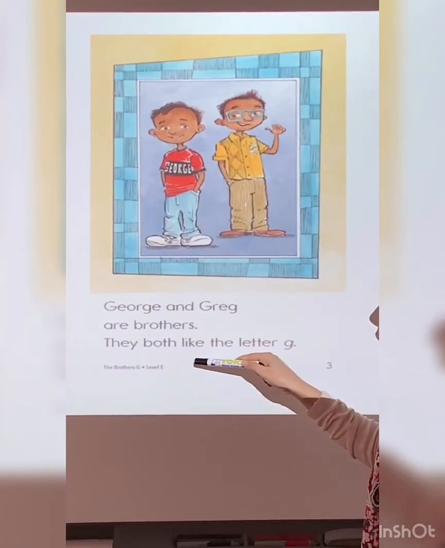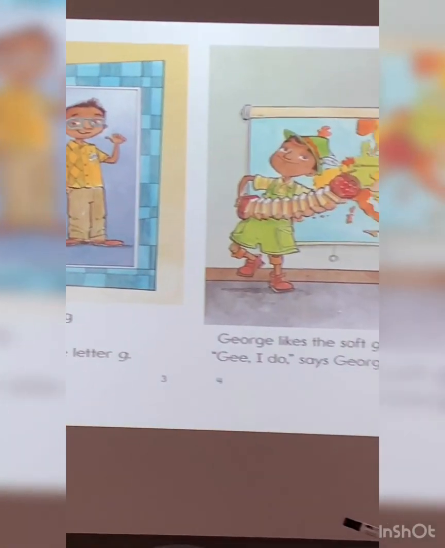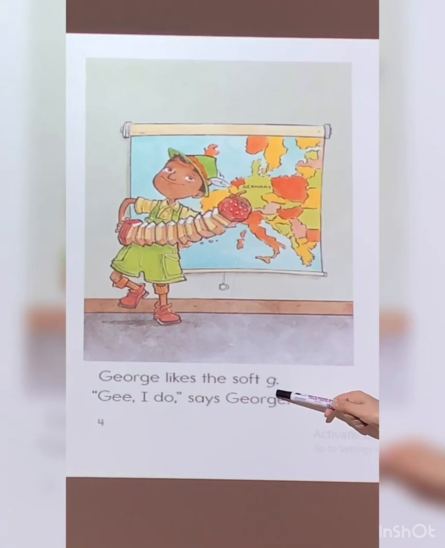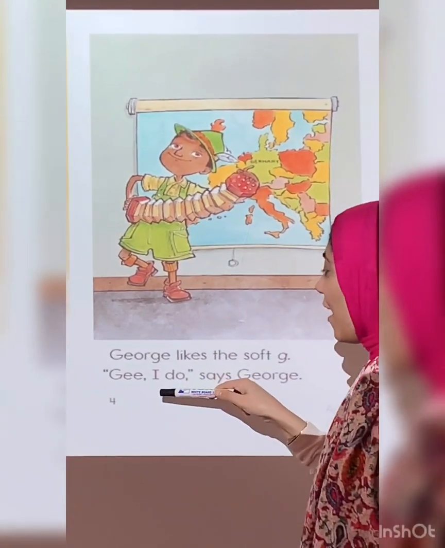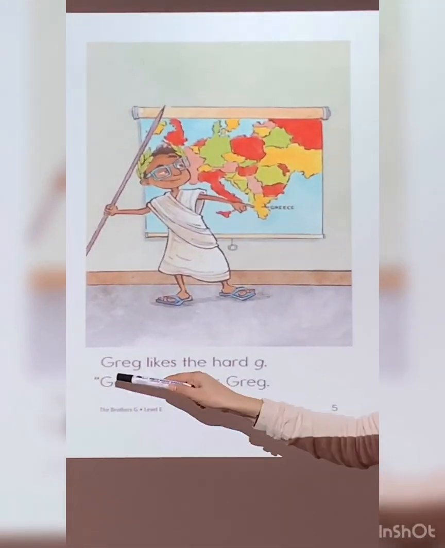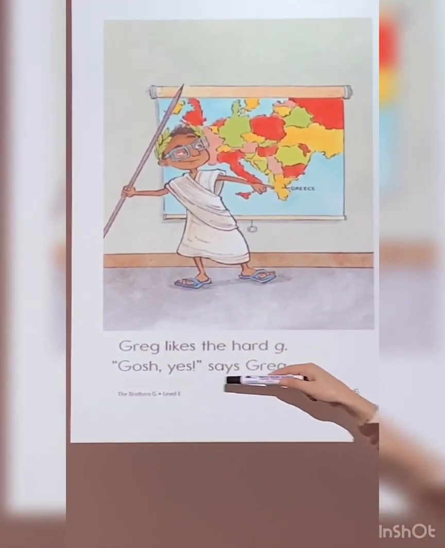They both like the letter G. George likes the soft G. "G, I do," says George. Greg likes the hard G. "Gosh, yes," says Greg.